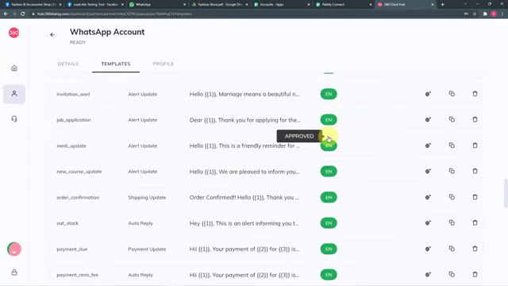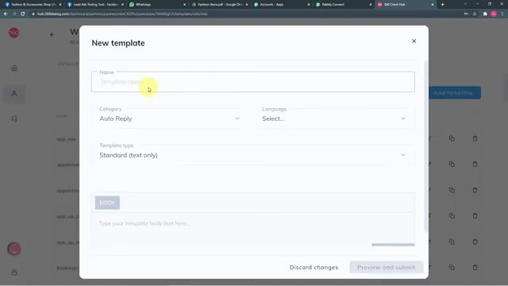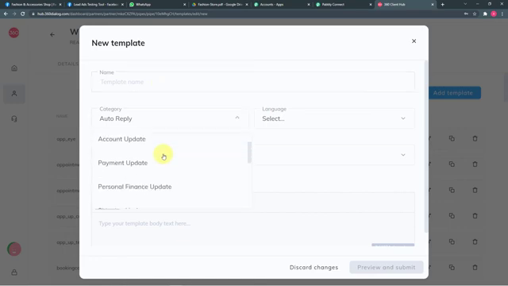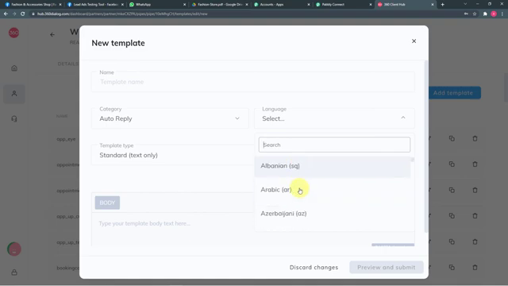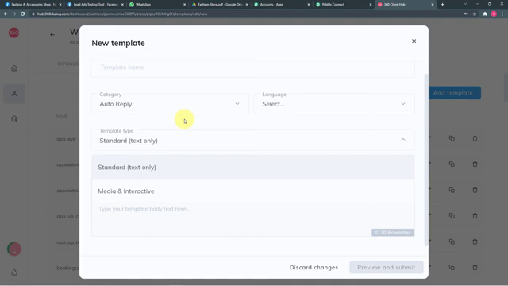You just have to come here and click on this add template button, and here you give a name to your template. You select the category of your template and the language in which you are sending the message, and the template's type. In this body field you type the main message that you want to send to your customers or anyone.